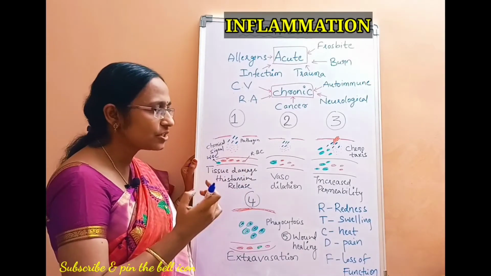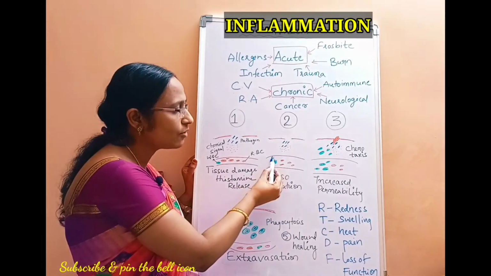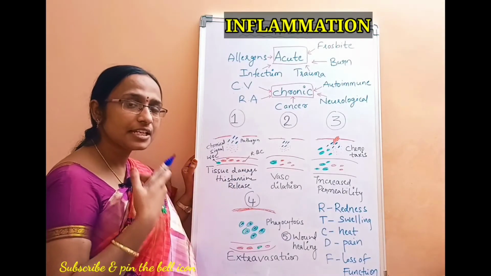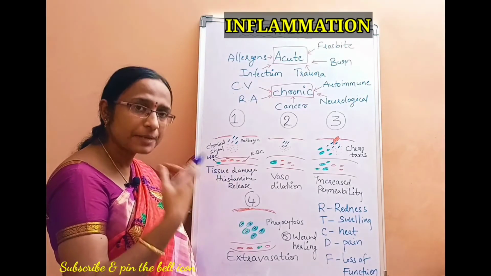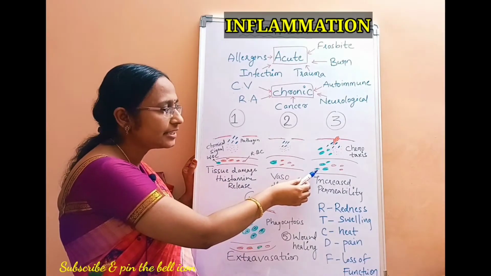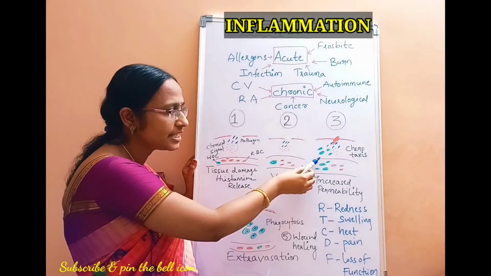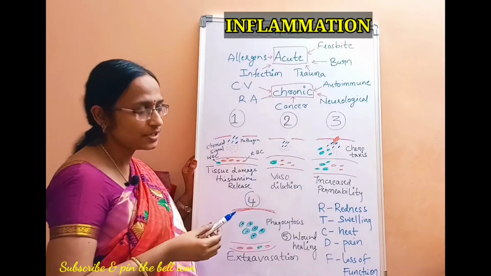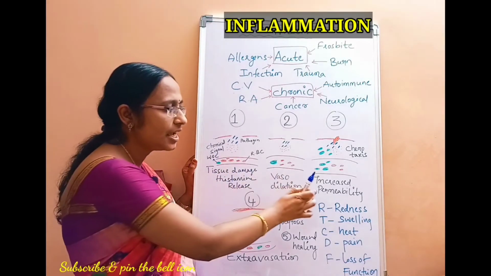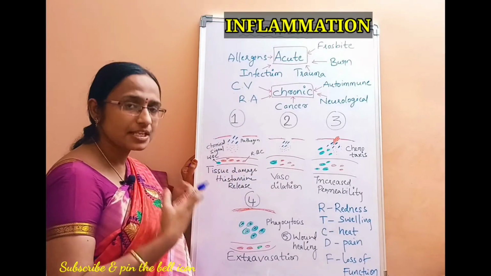Apart from the vasodilation, what happens in the third step? There is an increase in the permeability. So the blood vessel wall permeability gets increased. Because of the increase in this permeability, whatever leukocytes which are accumulated, they start to adhere to this epithelium, this cell wall, and they start to migrate towards the tissue spaces. So the first step is tissue damage, the second step is vasodilation, and the third one is increased permeability of the blood cell walls, capillaries.